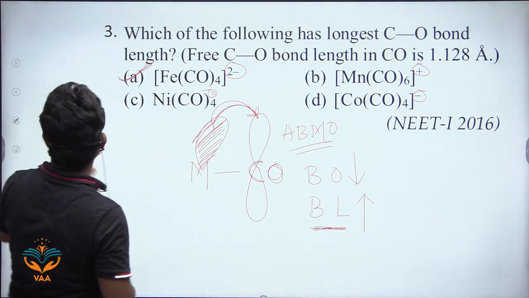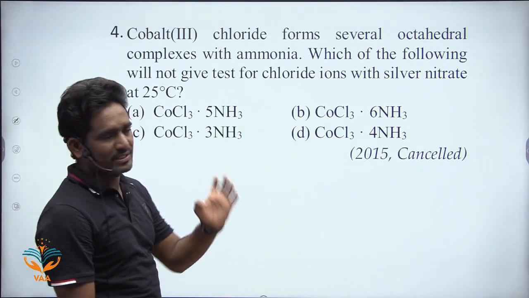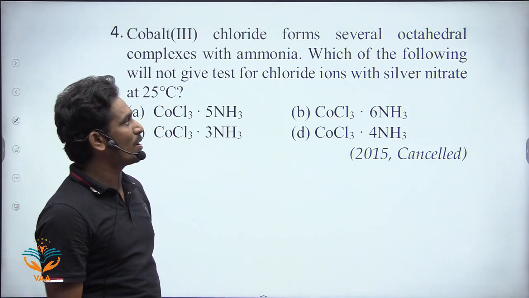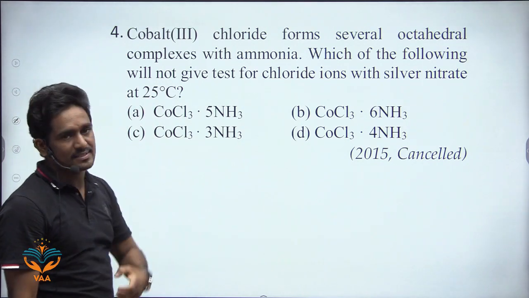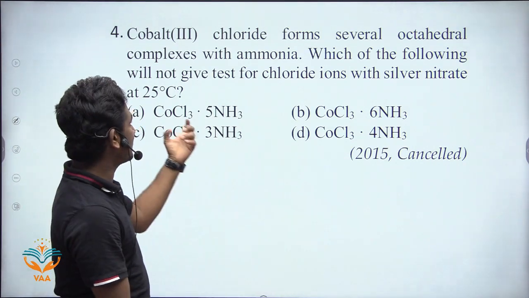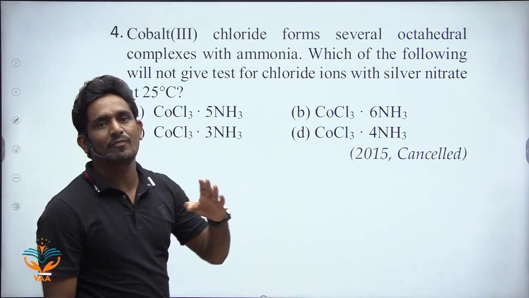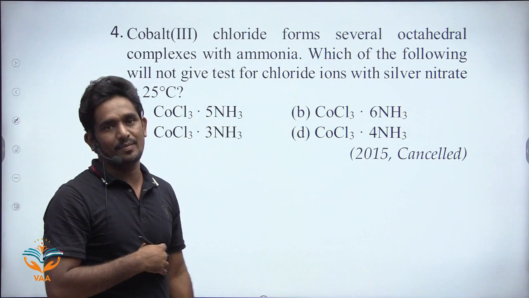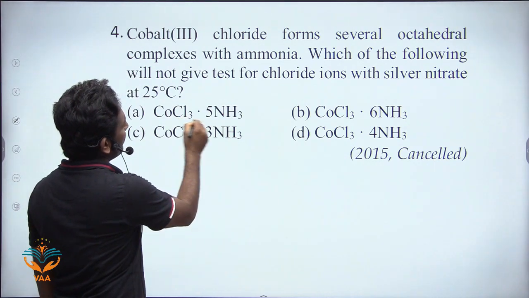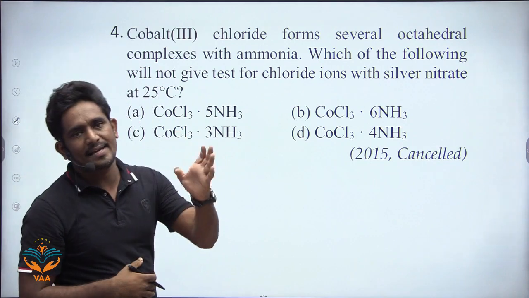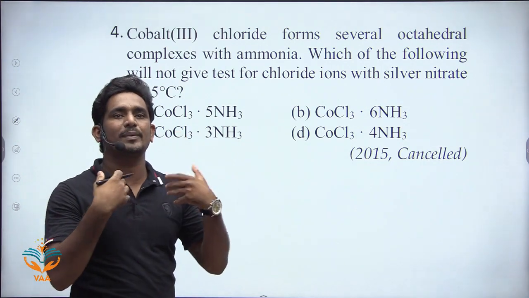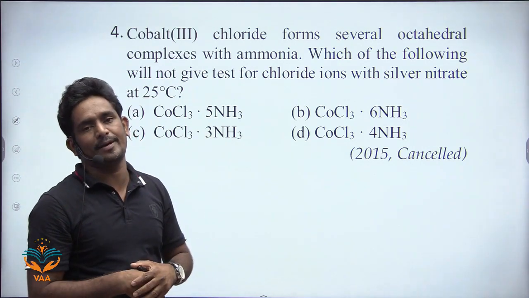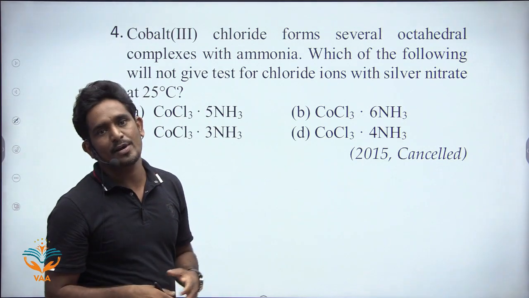The next one. Cobalt(III) chloride forms several octahedral complexes with ammonia. Which of the following will not give a test for chloride ions with silver nitrate at 25 degrees Celsius? Here Co3+ will form an octahedral complex. NH3 is a strong field ligand, so it will occupy the inner coordination sphere, and the weak field ligands will occupy the ionic sphere.